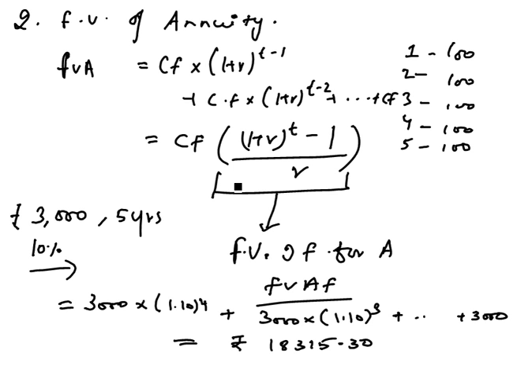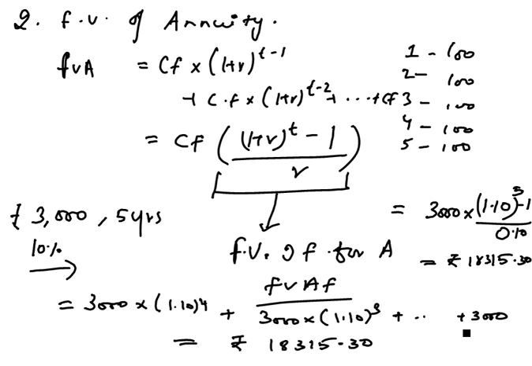Or I can use this formula also. In this case, I will just put 3000 outside, and then inside I will put 1.1 to the power of 5 minus 1, and this whole factor has to be divided by the rate, that is 0.10. Again, this will give me the same amount, 18,315.30. So this is how we will calculate the future value of annuity.